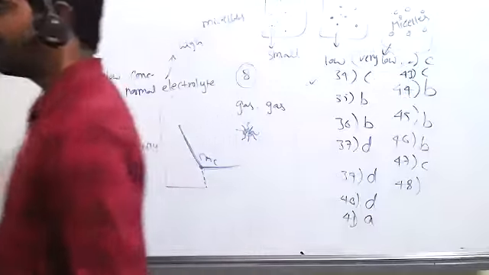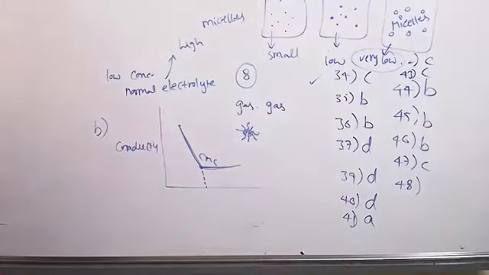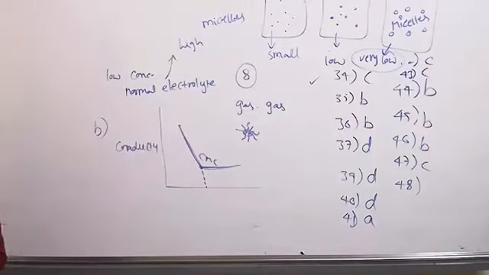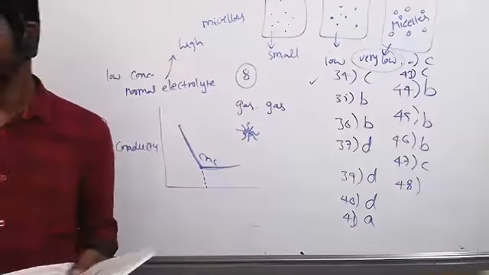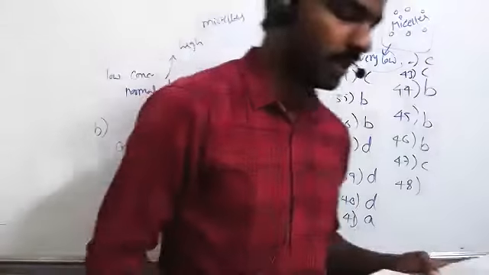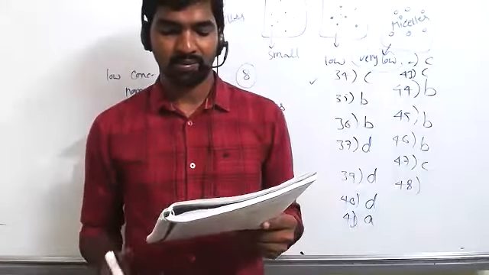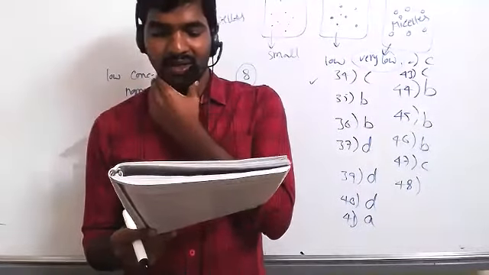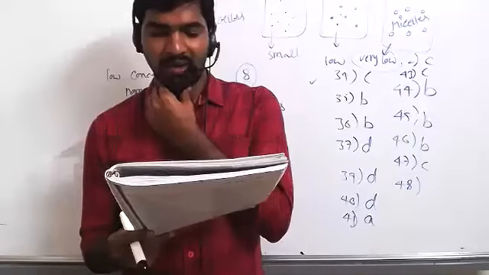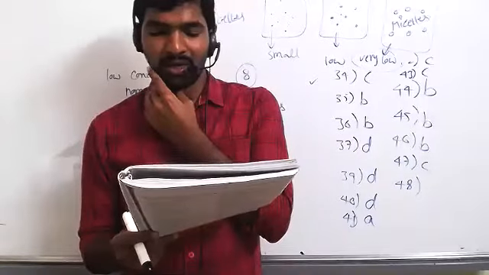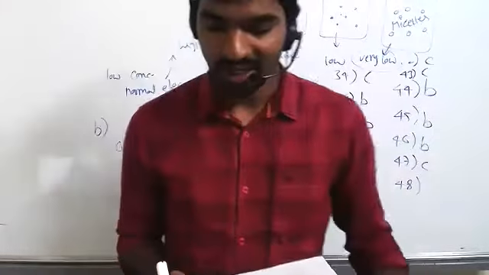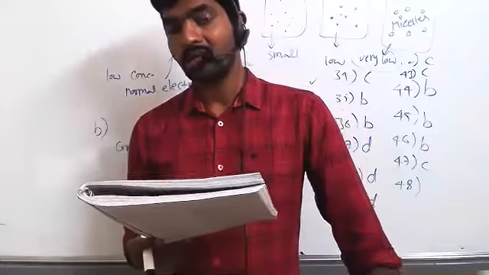Next, 49. Sharad. Read 49. Match column 1 with column 2 and select the correct match. Okay. Rain cloud, milk of magnesia, whipped cream, soap in water. So rain cloud means clouds come under aerosol. No?